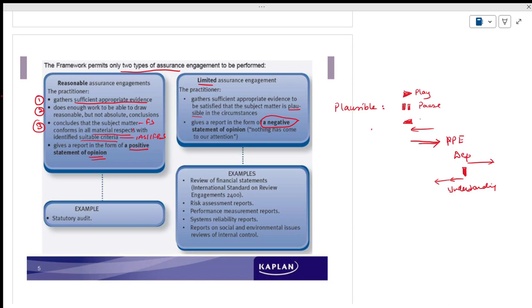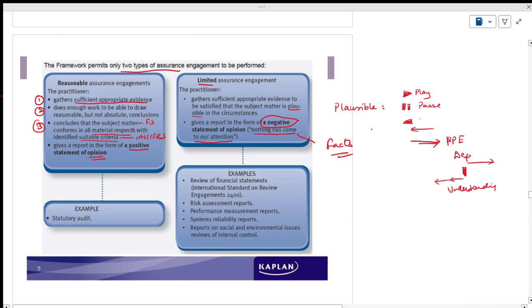The moment you have any doubt and you stop to get clarity, that is nothing but plausible. The moment you have a doubt, you will give a limited assurance, a statement of opinion: nothing has come to our attention. You will ask, and the client will not provide it. They will say yes, I have asked, but they have not provided us this information. You simply write it. As an auditor, you will not take any responsibility. You will put everything as facts.